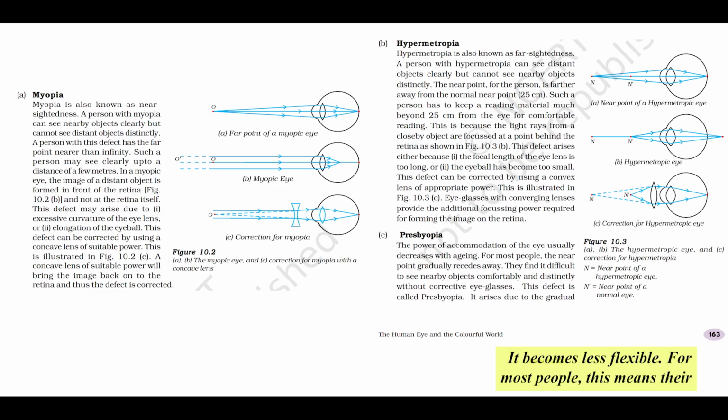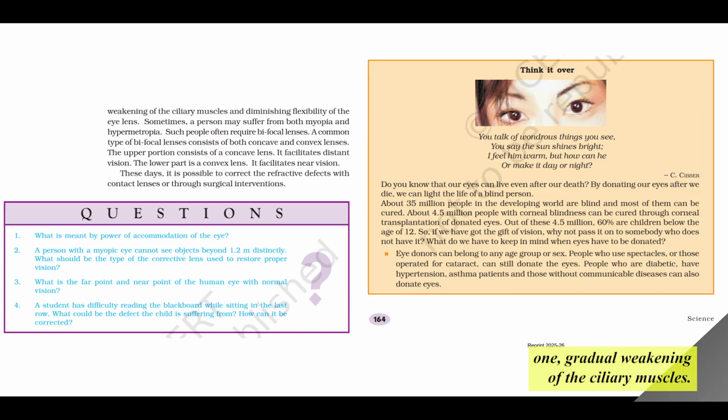It becomes less flexible. For most people, this means their near point slowly recedes. It becomes harder and harder to see nearby objects comfortably and distinctly without corrective glasses. It's why many older adults need reading glasses. So this is the age-related one. Yes, primarily age-related. The main causes are: